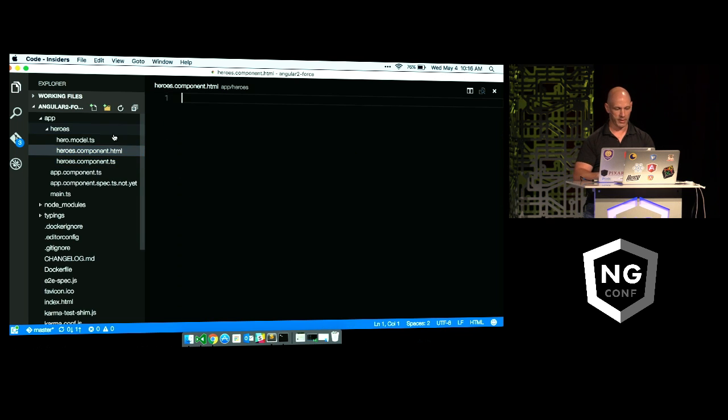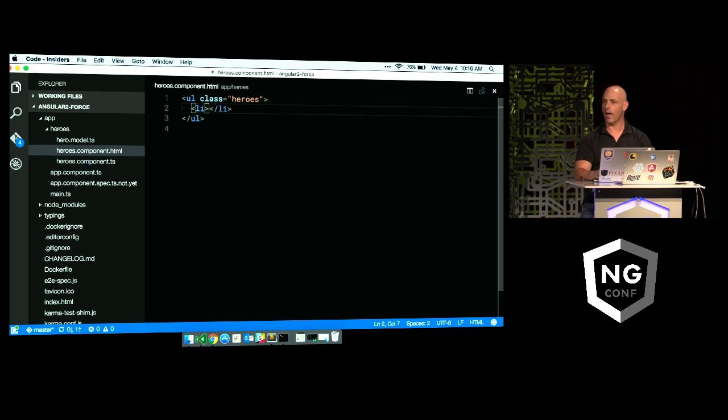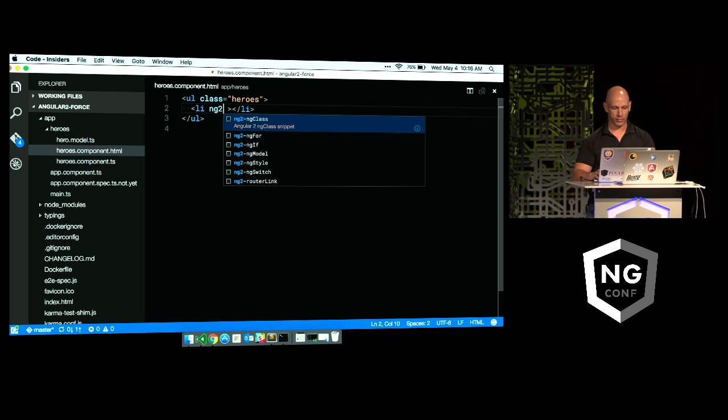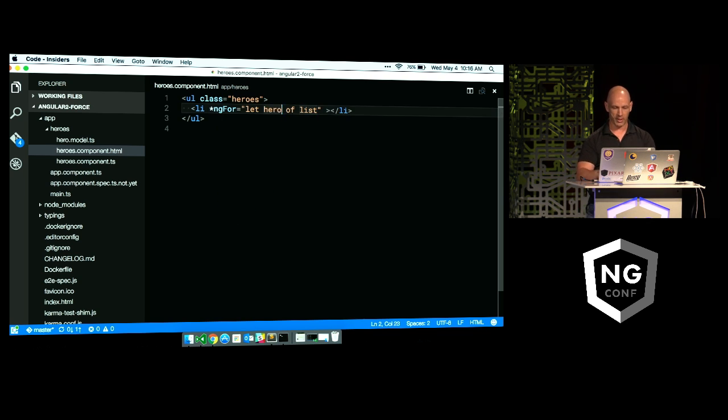So over here, we'll create the HTML. And let's create a UL, and I'm going to use a special class that I've got here called heroes. We'll use a little bit of Emmet to do this. And inside of there, I'm going to create an LI. Well, if I want to display the heroes, I'm going to have to use a little bit of magic, something called the ng-for. So I'll type in another snippet, ng2, and then I go down to 4, and I can say, all right, give me a hero in the list of heroes. And the first thing I'll do inside of there is I'll put out the hero's name.